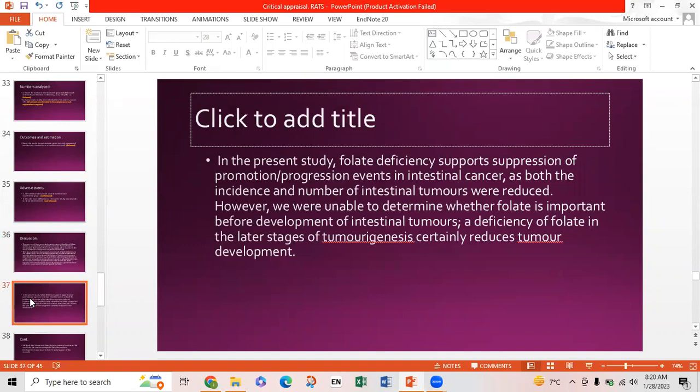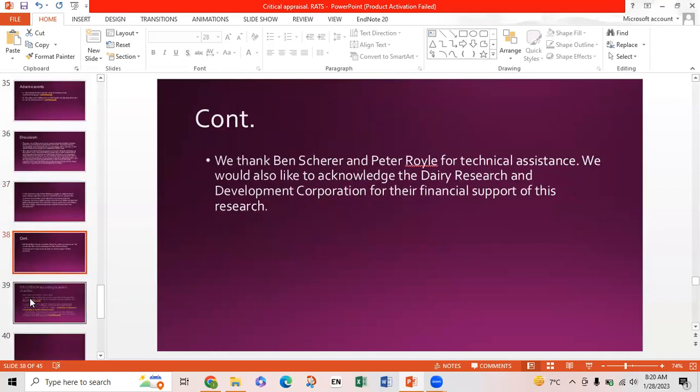A continuation of discussion: in the present study, folate deficiency supports suppression of promotion or progression events in the intestinal cancer, as both the incidence and number of intestinal tumors were reduced. However, we were unable to determine whether folate is important before development of intestinal tumor. A deficiency of folate in the later stage of tumorigenesis certainly reduces tumor development. We thank Ben Shred and Peter Royal for technical assistance, and we would also like to acknowledge the Dairy Research and Development Corporation for their financial support of this research.